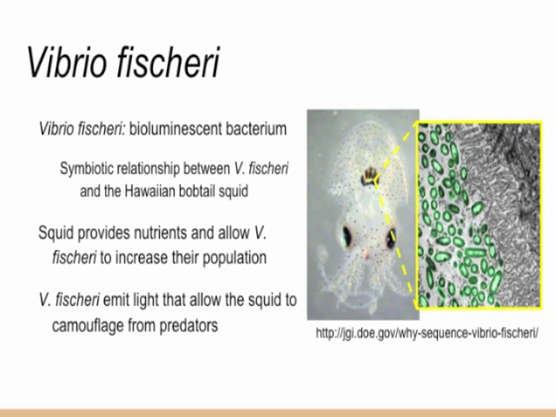The Hawaiian bobtail squid provides sufficient nutrients and allows Vibrio fischeri to increase its population. Vibrio fischeri is beneficial for the squid as it emits light via an enzyme called luciferase, which allows the squid to camouflage by imitating the reflection of the moon. This relationship prevents the waste of nutrients and resources by using bioluminescence only when it is needed.